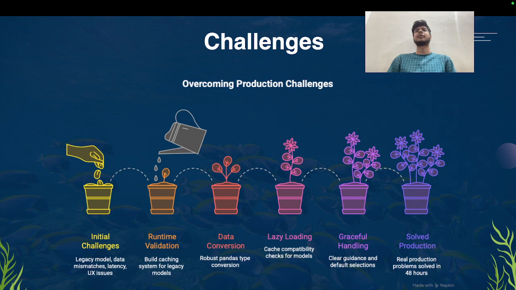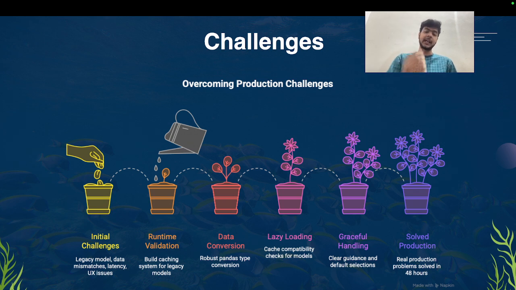It was a very huge amount of data, 40 to 50 terabytes, which we weren't able to download onto our local PCs. But we definitely had some part of that, so that data as well we have used. Then runtime validation, and we built a caching model for system legacy models. For data conversion, we have used Pandas as well.